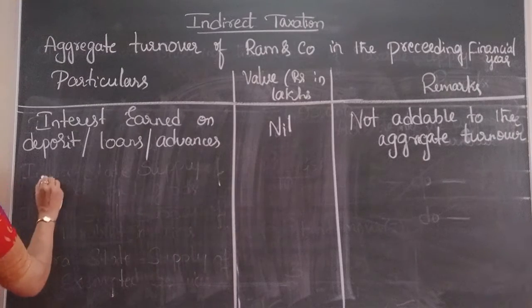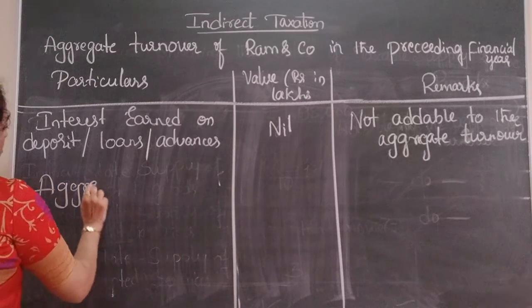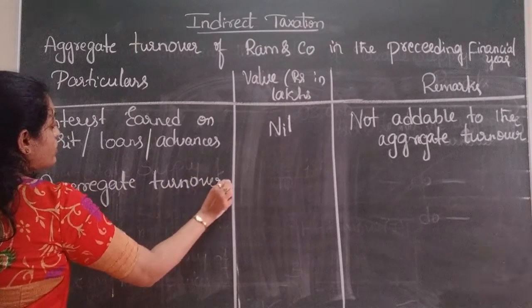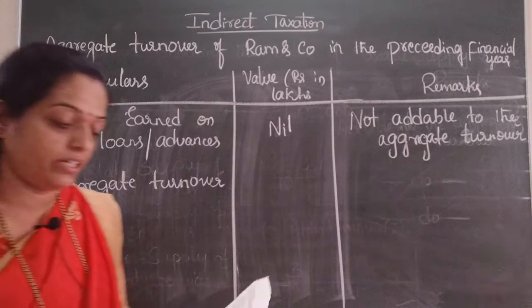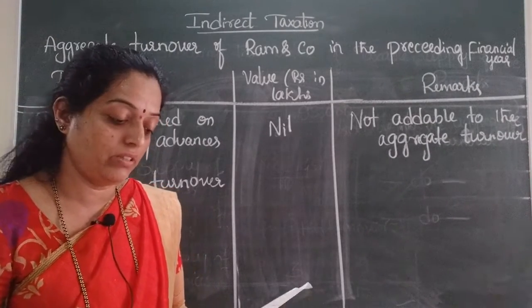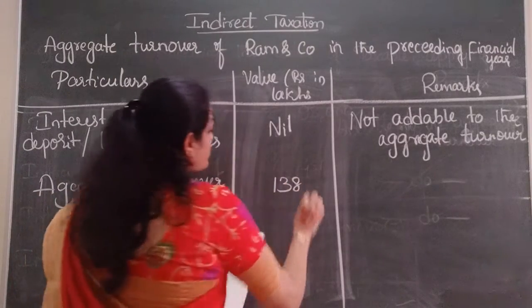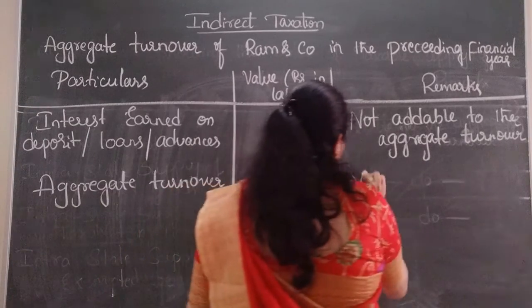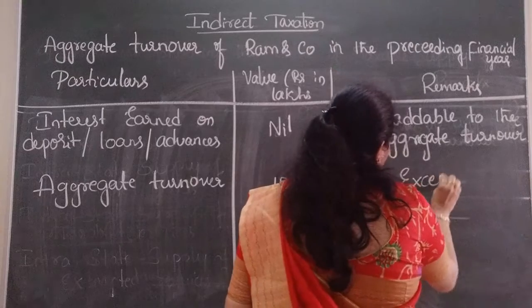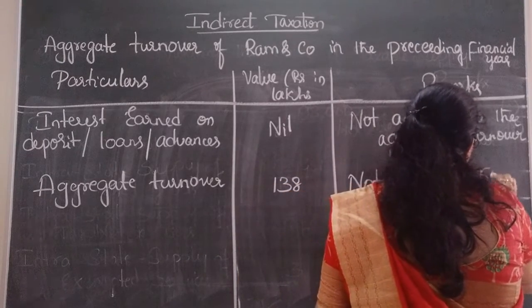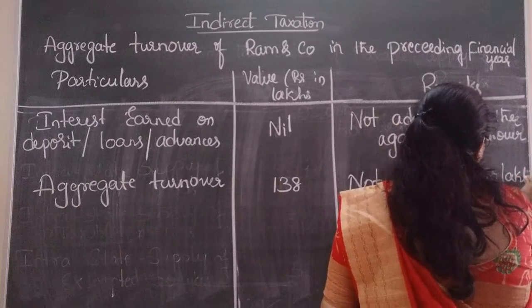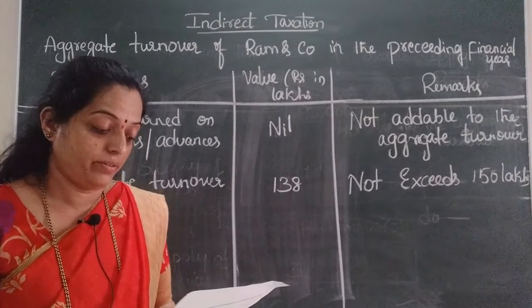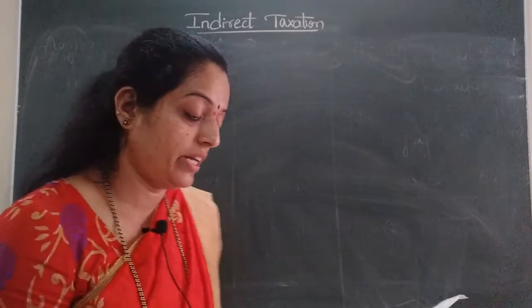So aggregate turnover is adding all these: 120 plus 10 is 130, plus 5 is 135, plus 3 is 138. 138 is the total value of aggregate turnover, that is 138 lakhs, which does not exceed 150 lakhs. So first we need to find out the aggregate turnover. After finding out the aggregate turnover, the next step is